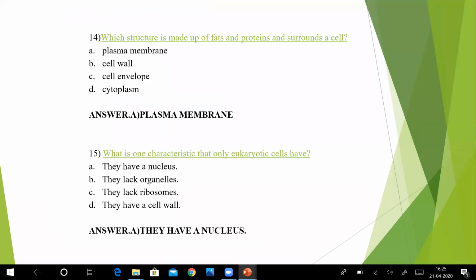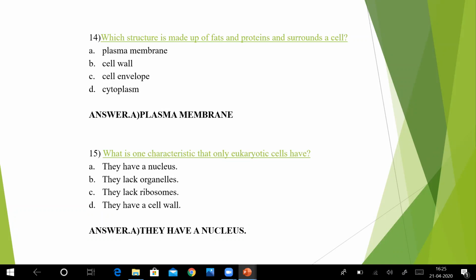Second slide. Number 14, multiple choice type question, which structure is made up of fats and proteins and surrounds a cell? If you remember, we did lipoprotein somewhere, where I told you that lipo means lipids, means fat, and protein is protein. So it was related to plasma membrane. The first option, plasma membrane, is the right option.